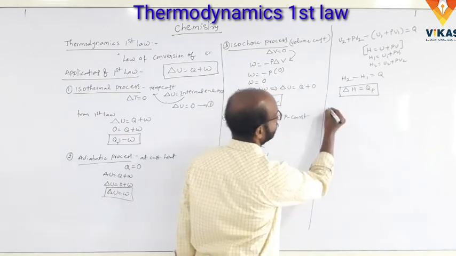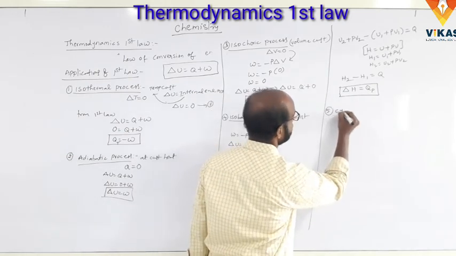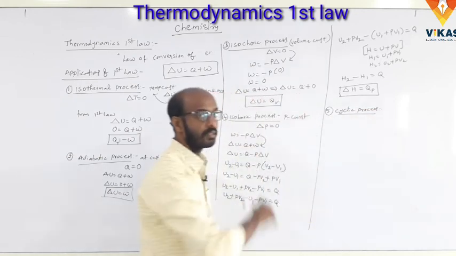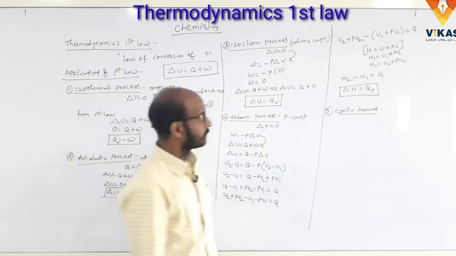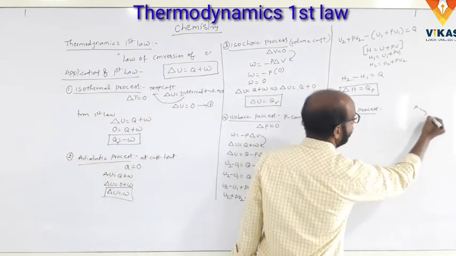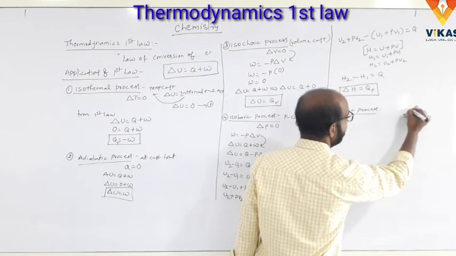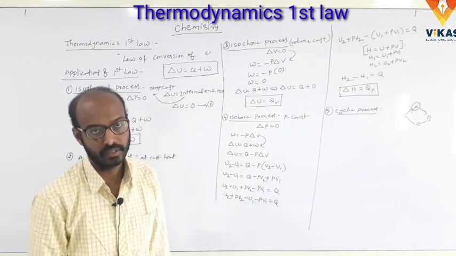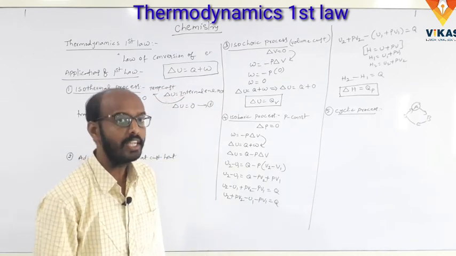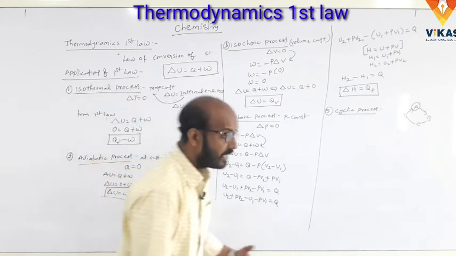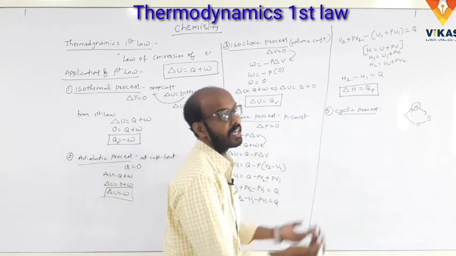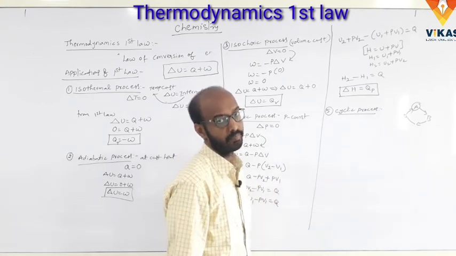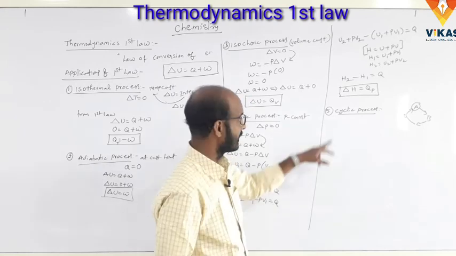Okay, and last one, the cyclic process. So what is the cyclic process? We take the system A, it is converted into B, B is converted into C, C into D, and finally we get back A. This is the cyclic process. After some operations, we regain the initial system. Whatever we took repeats and comes back again. That is called a cyclic process.